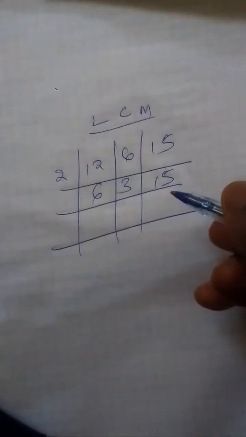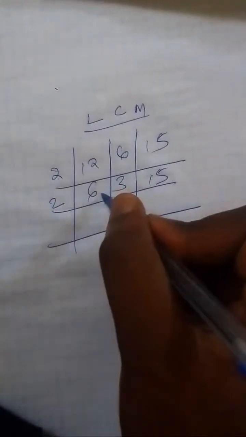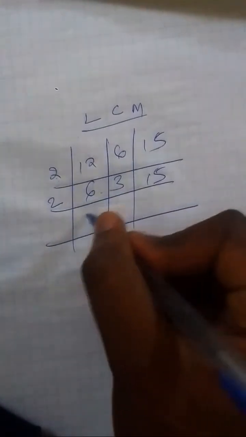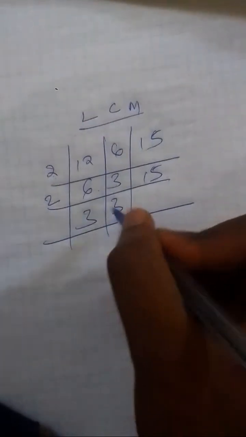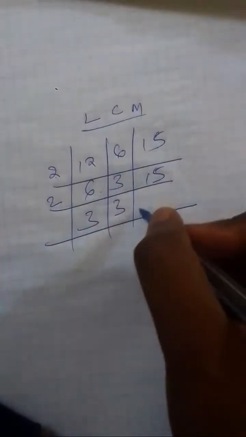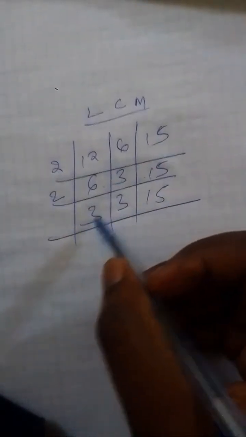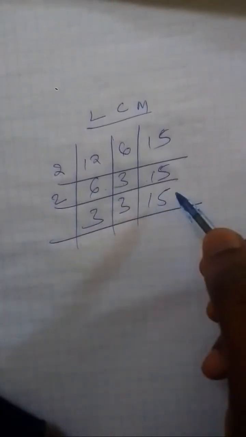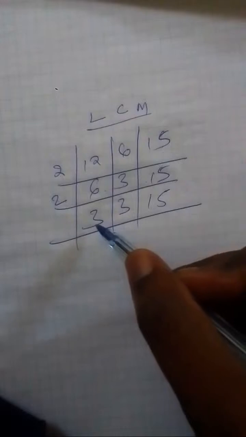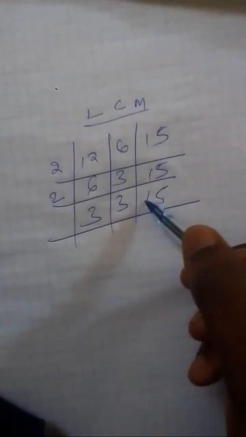What we are finding is the least common multiple. Let's check 2 again. 2 goes into 6, 3. 2 cannot go into 3, so we leave it at 3. But 2 cannot go into 15, we leave it as 15. So now the numbers that you are having are 3, 3, 15. So in this we are not going to pick 2, but 3, because 2 cannot go into 3 and 15.